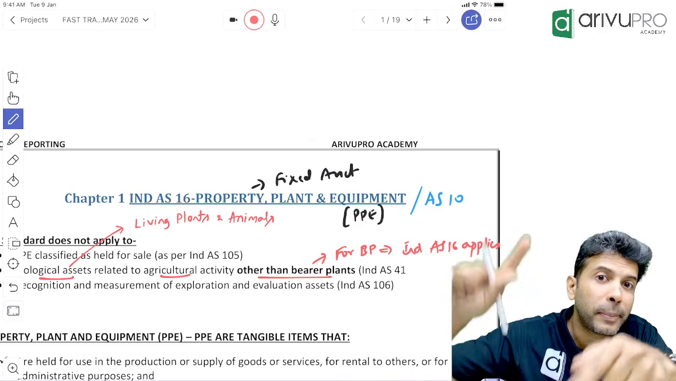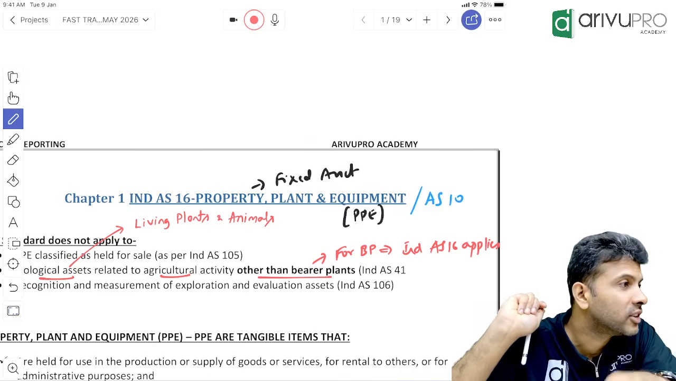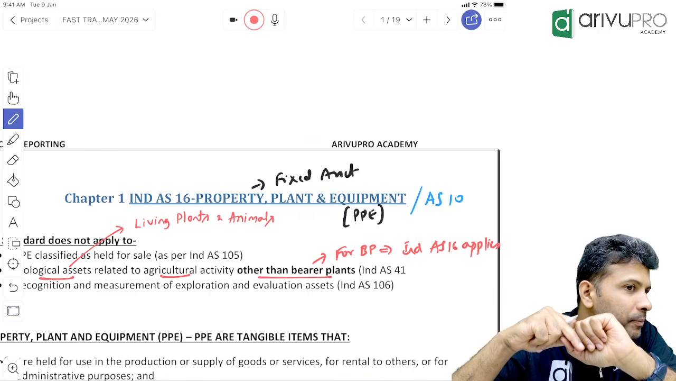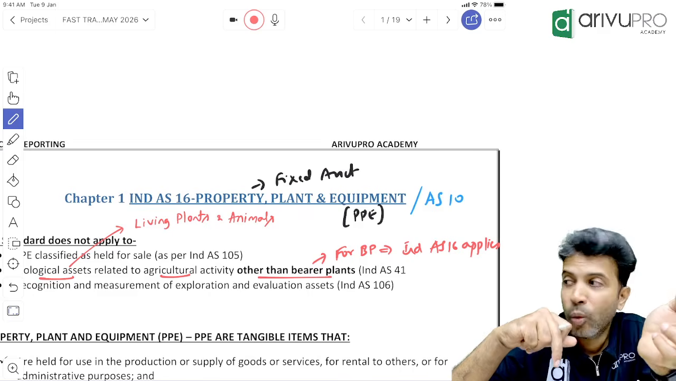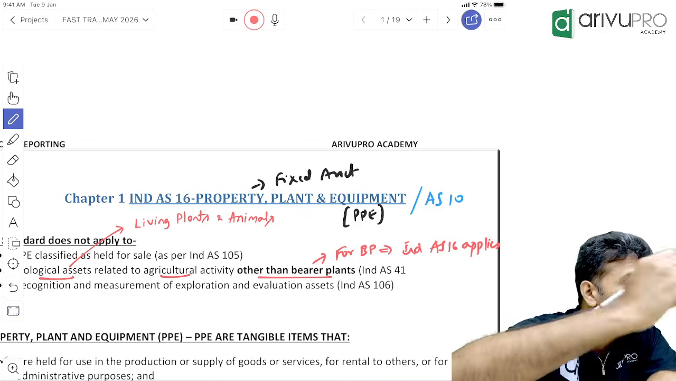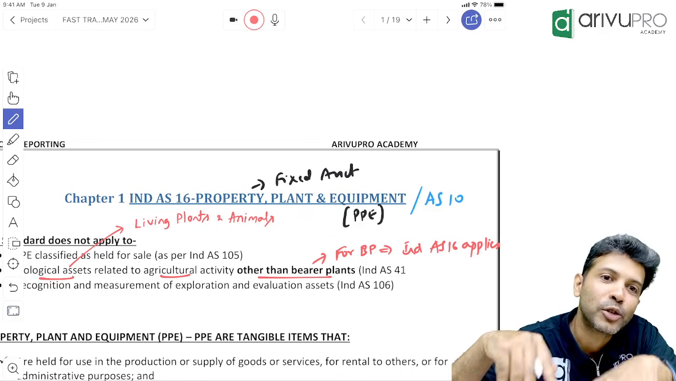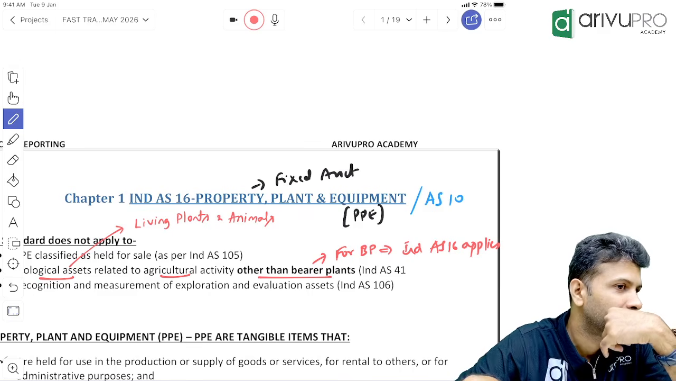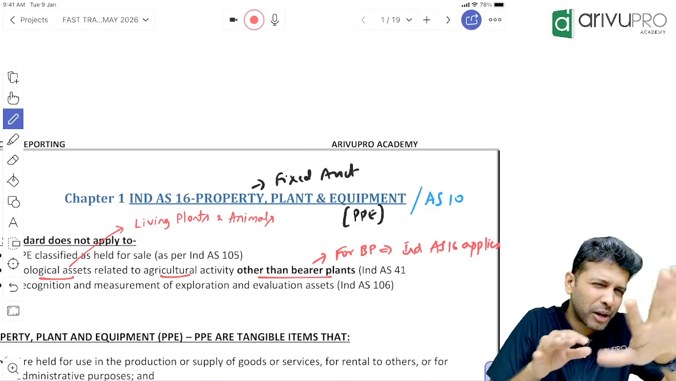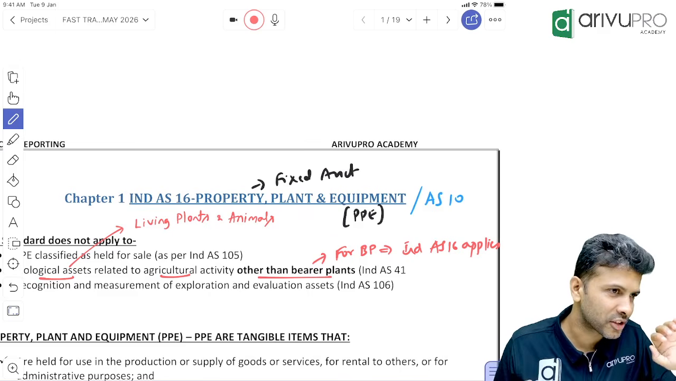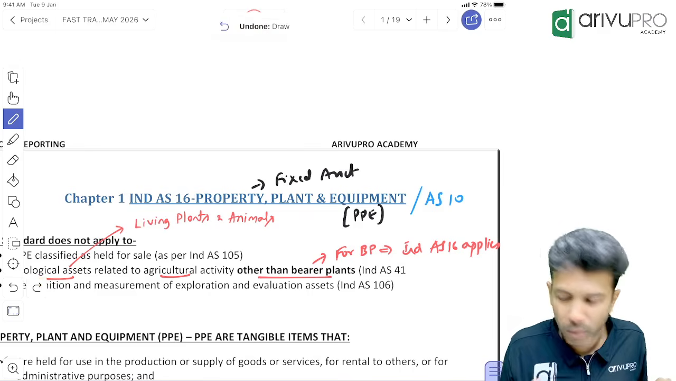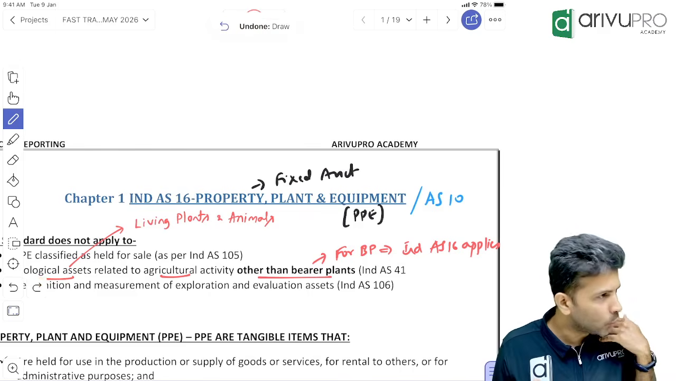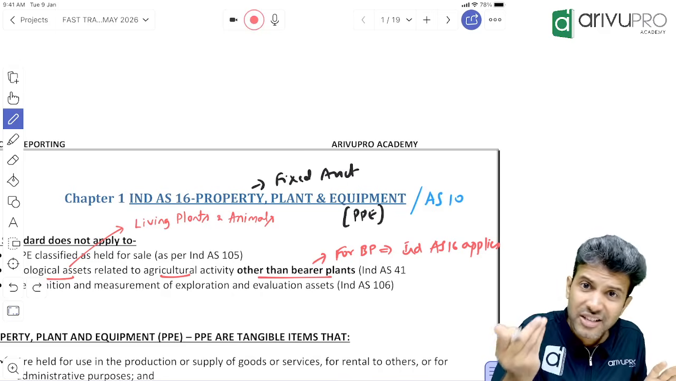What about the painting inside the office? Is it a property, plant and equipment? What about the table tennis machinery which is there in the Infosys office? Is it property, plant and equipment? Are you sure, or is some confusion there? Some confusion is there. That confusion is sorted by IND AS 16. Few assets are very straightforward. We can answer it straight away.